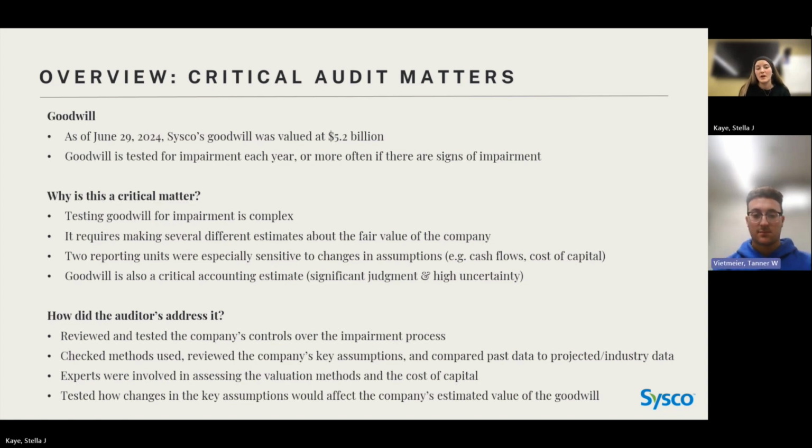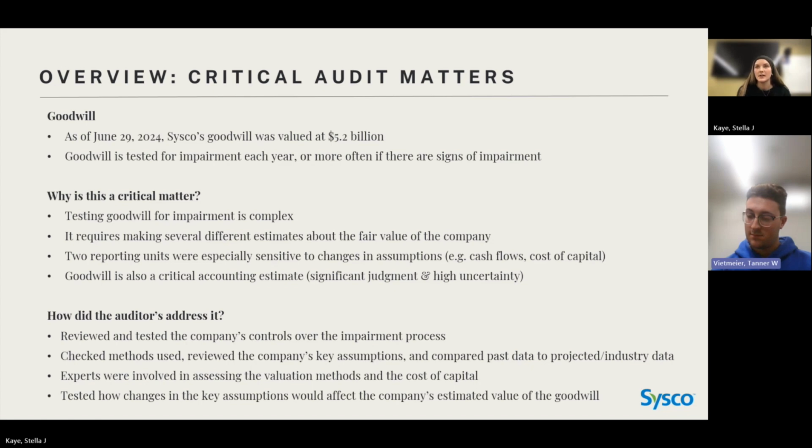So how did the auditors go about addressing the goodwill? They did several things, which involved reviewing and testing the company's controls over the impairment process. And how they did that was by checking the methods that Cisco used, reviewing the company's key assumptions, and comparing past data to projected and industry data.